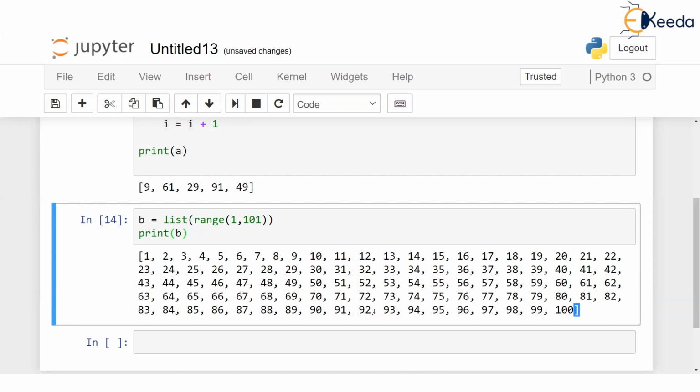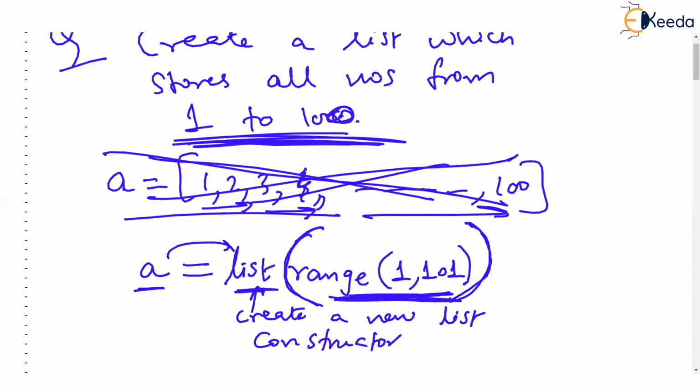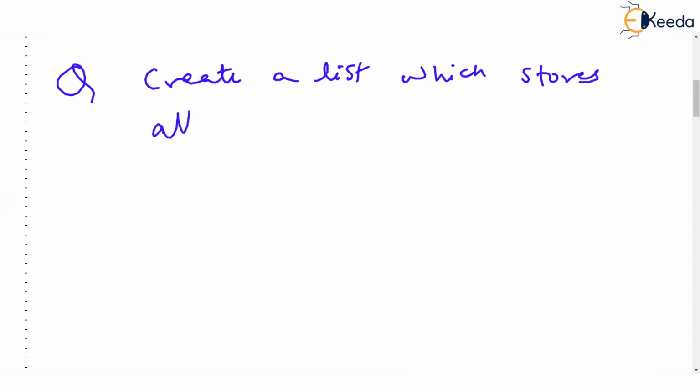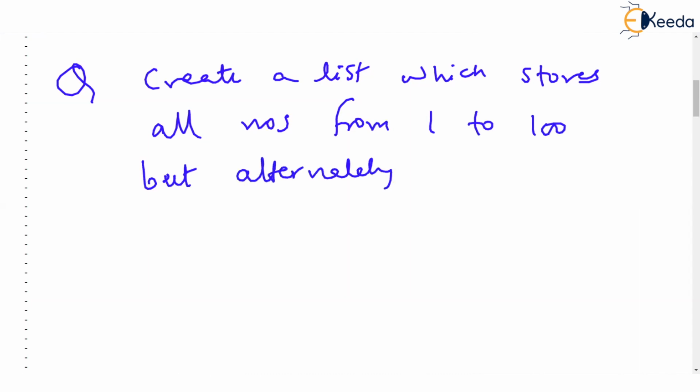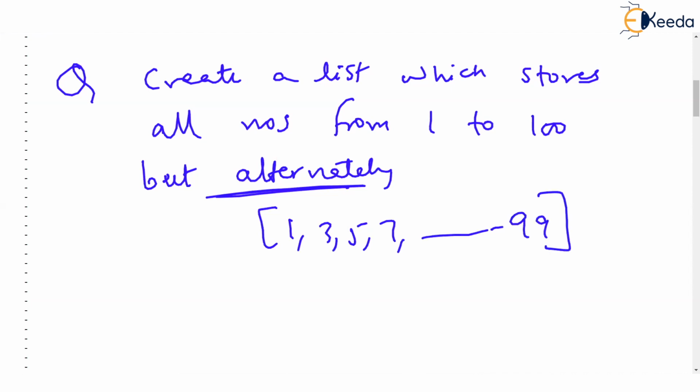Okay. So what if I change the problem? I have a problem like this. Create a list which stores all numbers from 1 to 100, alternately. I'm not able to pose the question properly, but I want 1, 3, 5, 7 up to 99. Okay. I want this list to be created. Between 1 to 100, I should take the values.